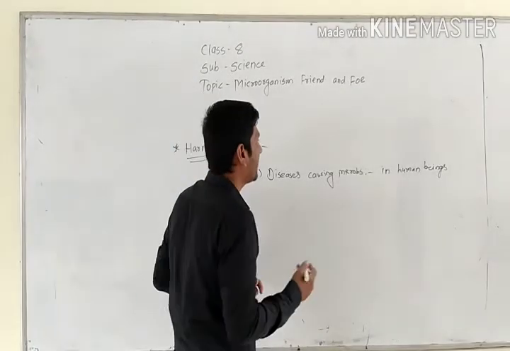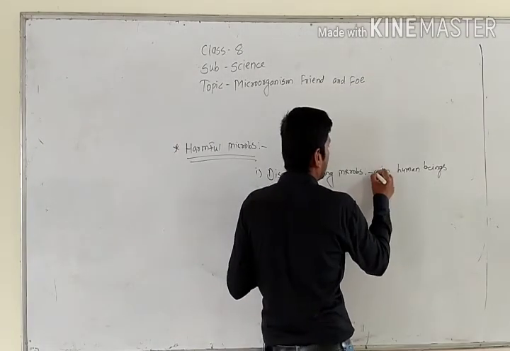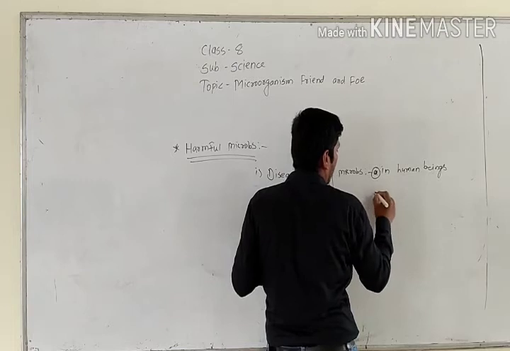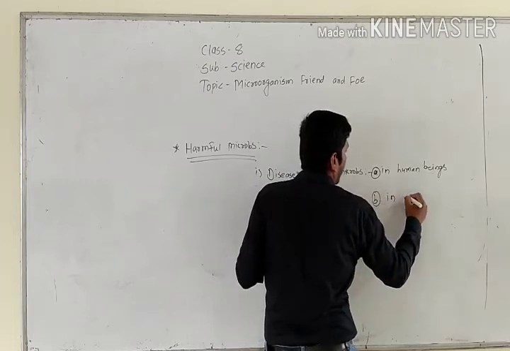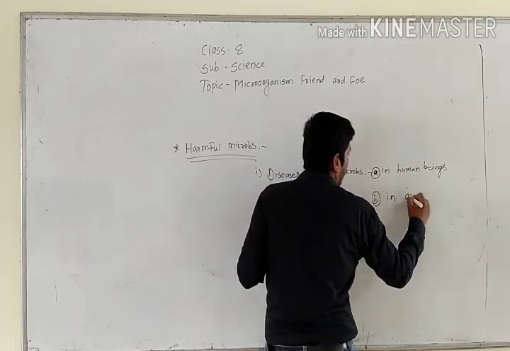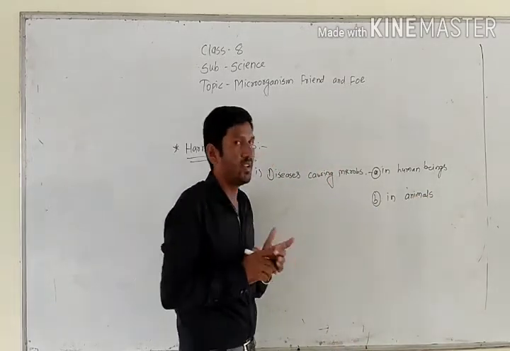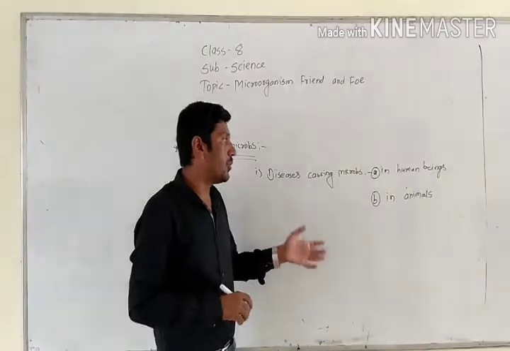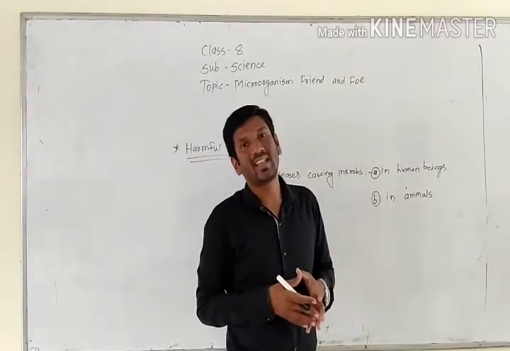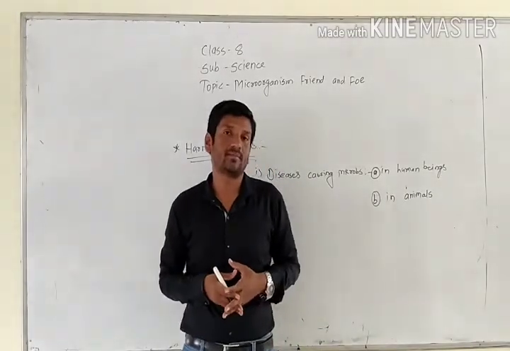Next we can see how disease-causing germs act in animals. The most common disease in animals is anthrax.